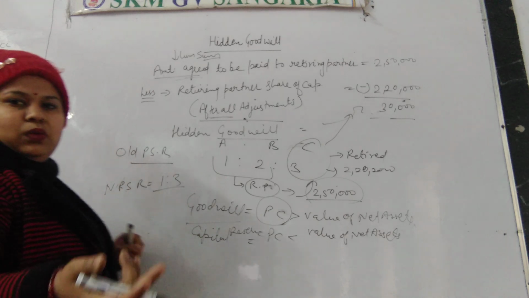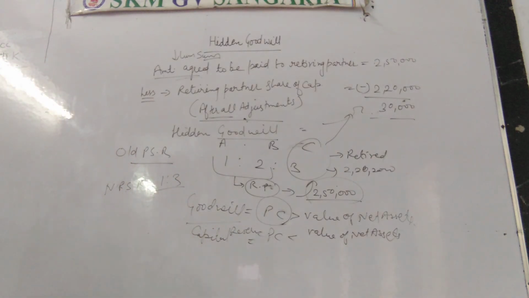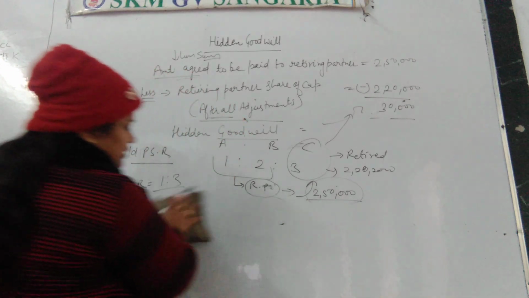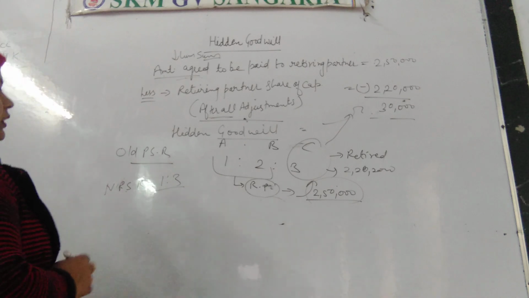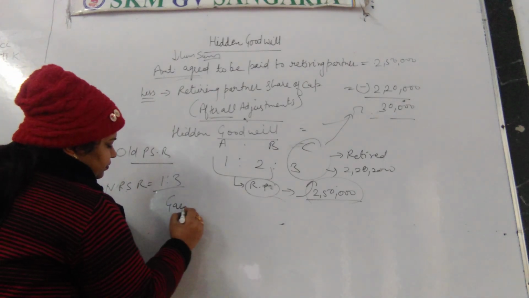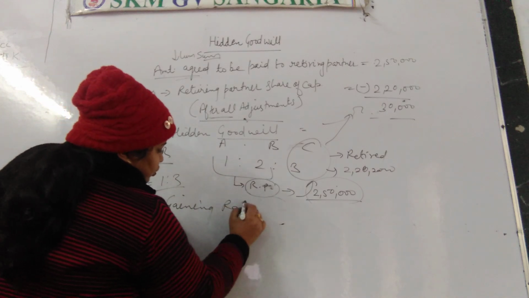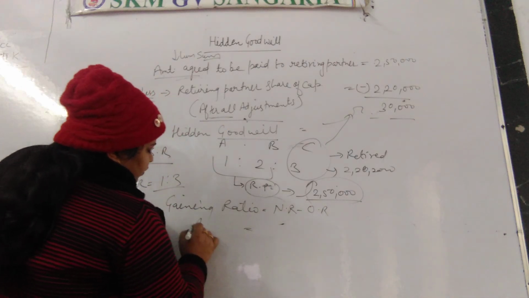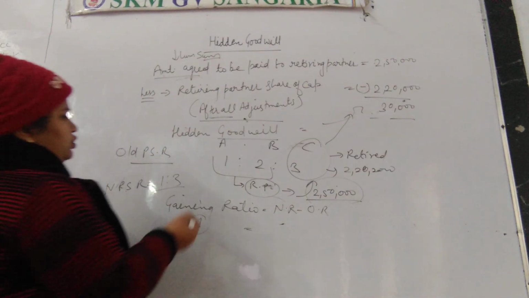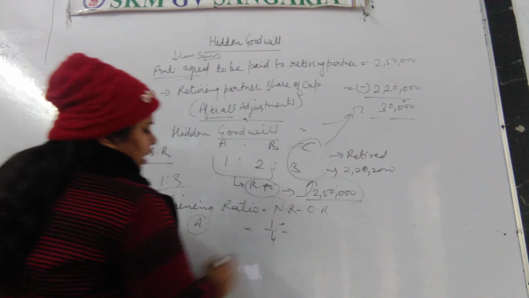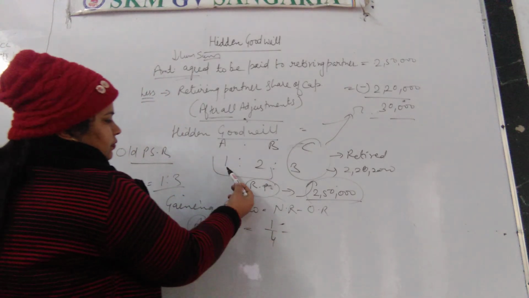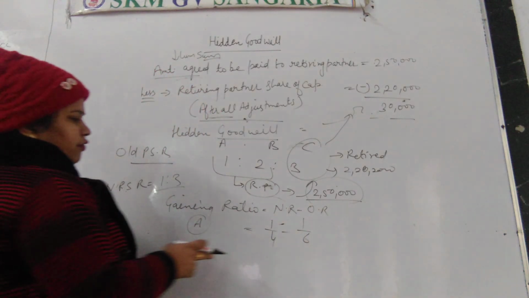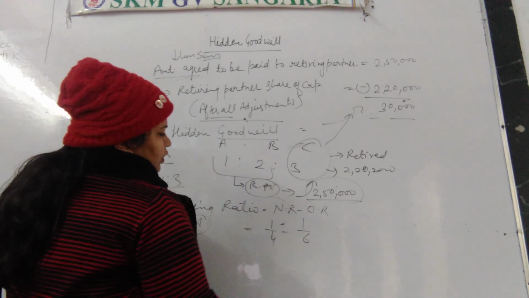So first of all we will calculate the gaining or the sacrificing ratio. Here we will calculate the gaining ratio because here one person is getting retired and his share will be taken up by the remaining partners. Okay, the gaining ratio is calculated with the formula new ratio minus old ratio. First of all we will calculate for A. A's new share is 1/4 and his old share was 1/6.